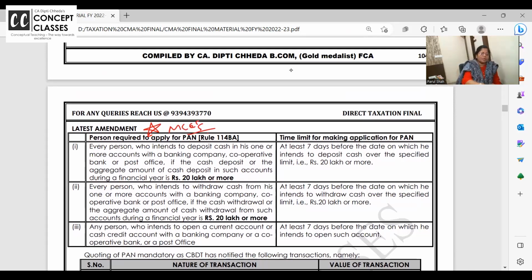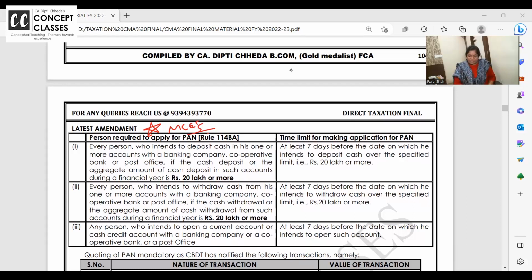Again, some limits. You remember four more limits they have added, who should file the return? We have done it yesterday. Like that, they have added this also. Is my speed fine? This topic is quite practical, everyone knows it.